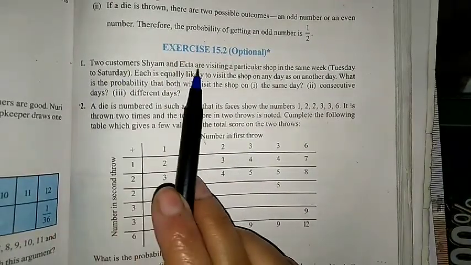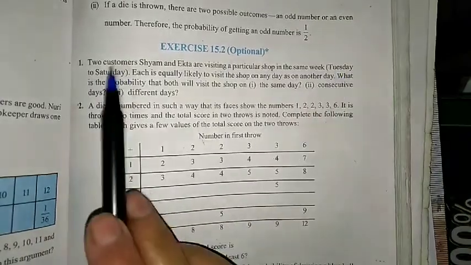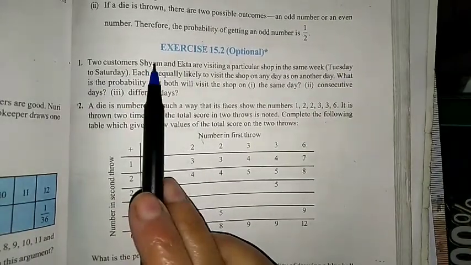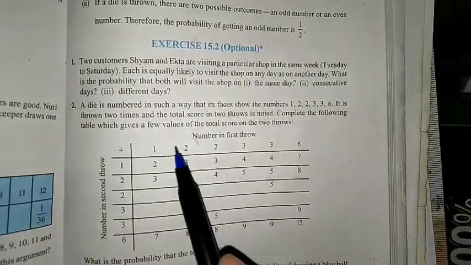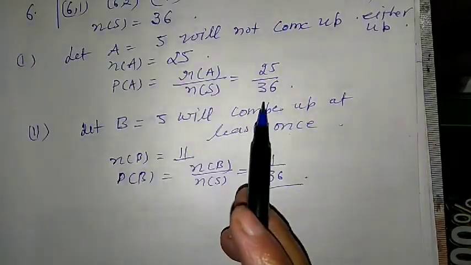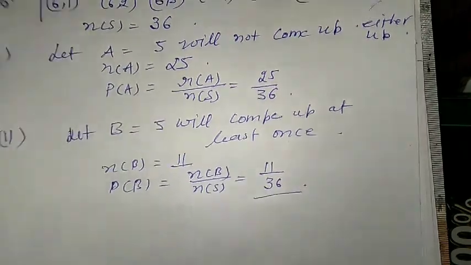Two customers, Shyam and Nikita, are visiting a particular shop in the same week, Tuesday to Saturday. Both are moving from Tuesday to Saturday, so for this also we have to prepare the table. See, optional exercise 15.2, the first question.